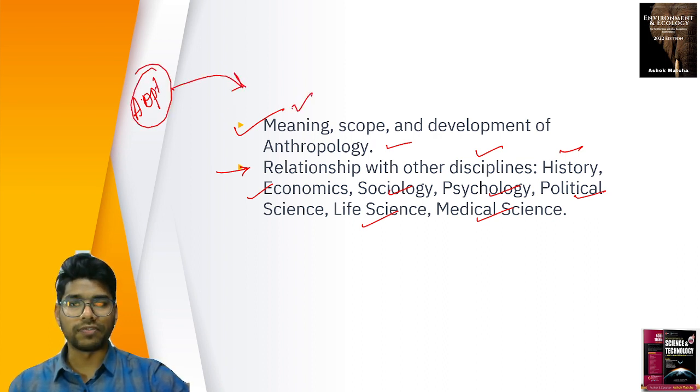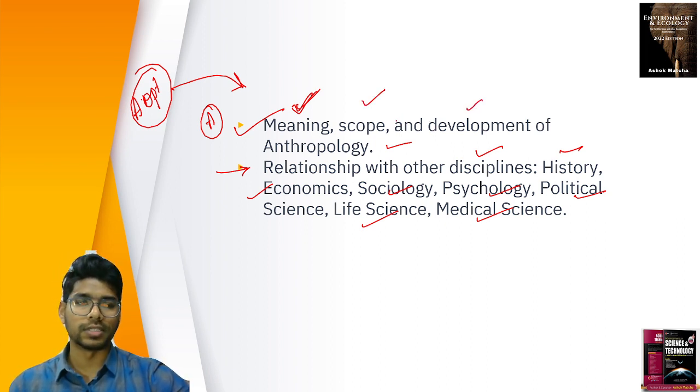Whatever is specified, just go through it. The relationship is specified with respect to these subject areas only, don't go for others. That is the most important thing.